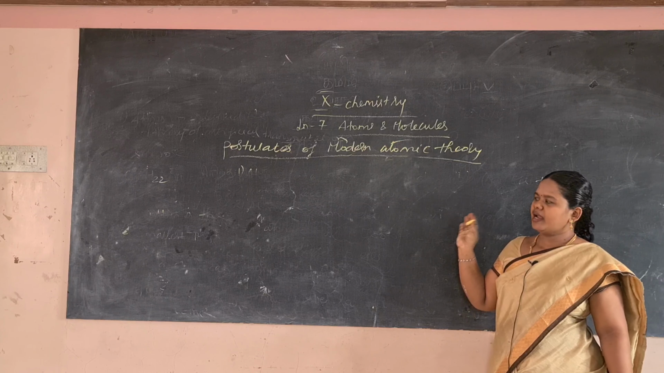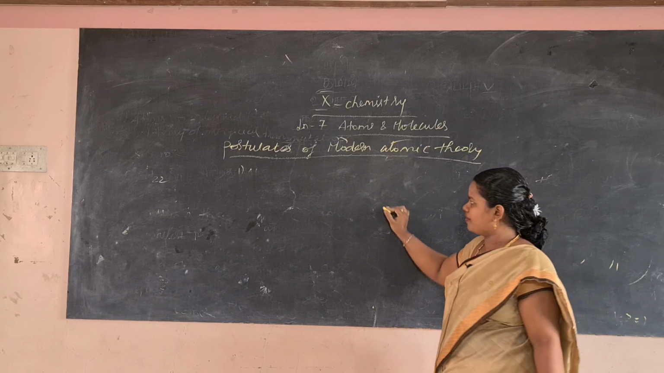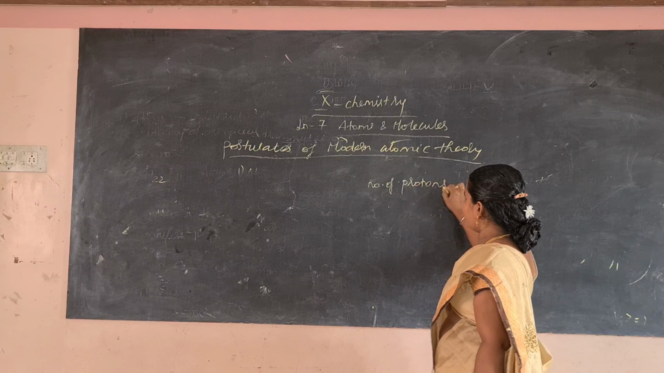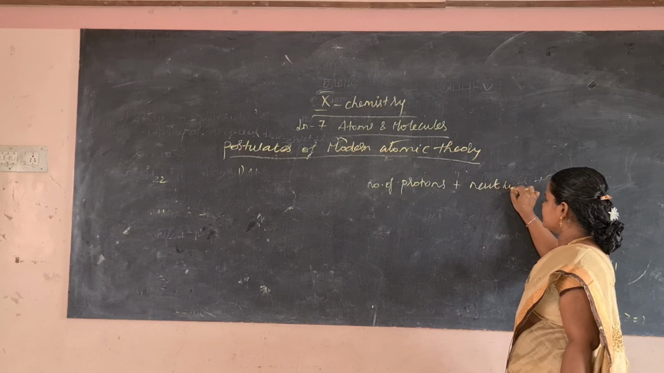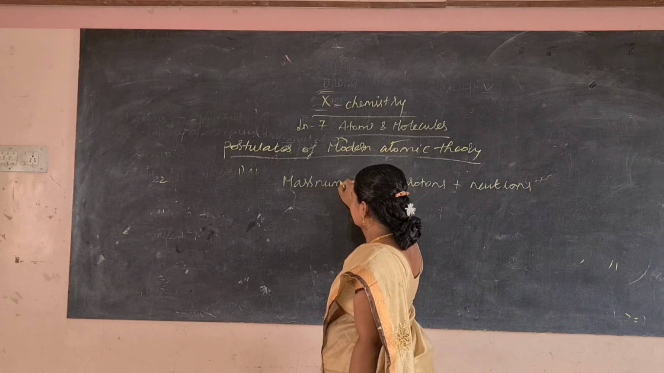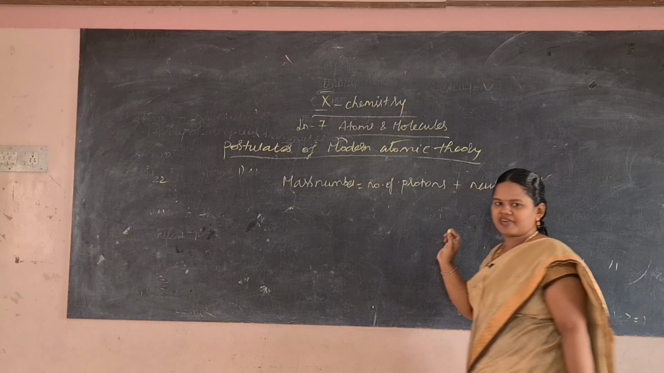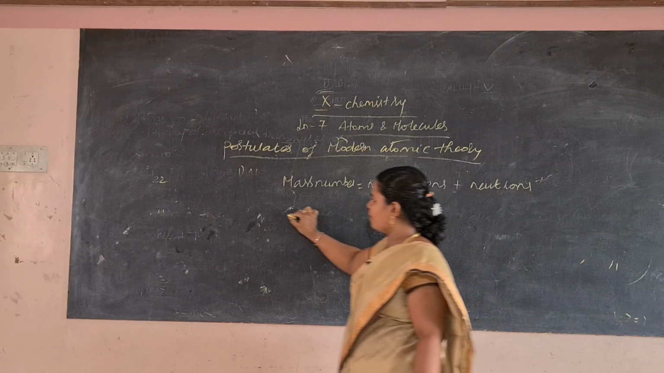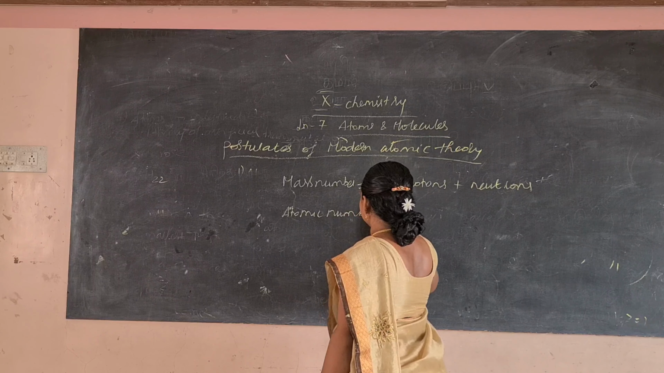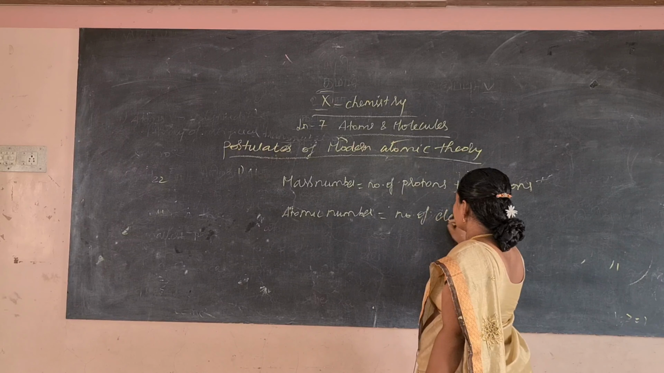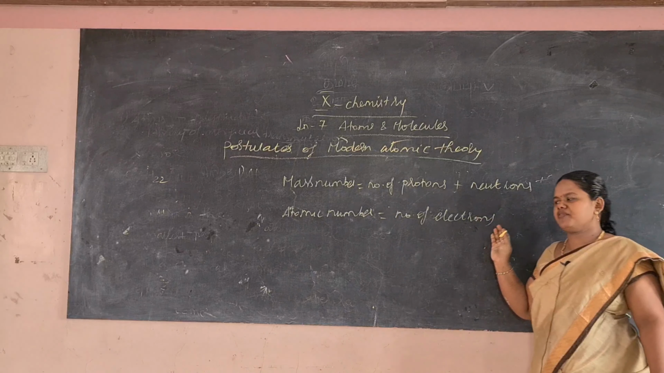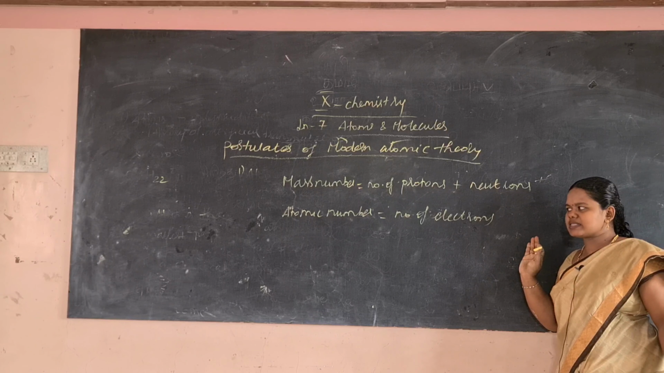Now the sum of the number of protons and number of neutrons is equal to the mass number, or mass number is equal to number of protons plus number of neutrons, and atomic number is equal to the number of electrons present. So you can represent this from the atom and atomic mass.